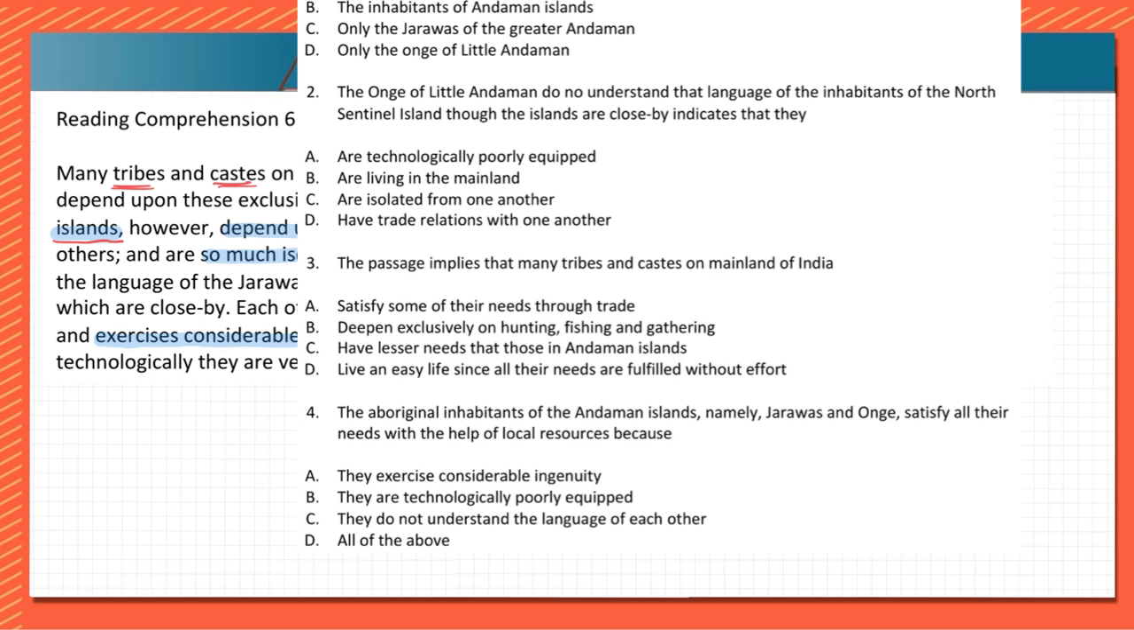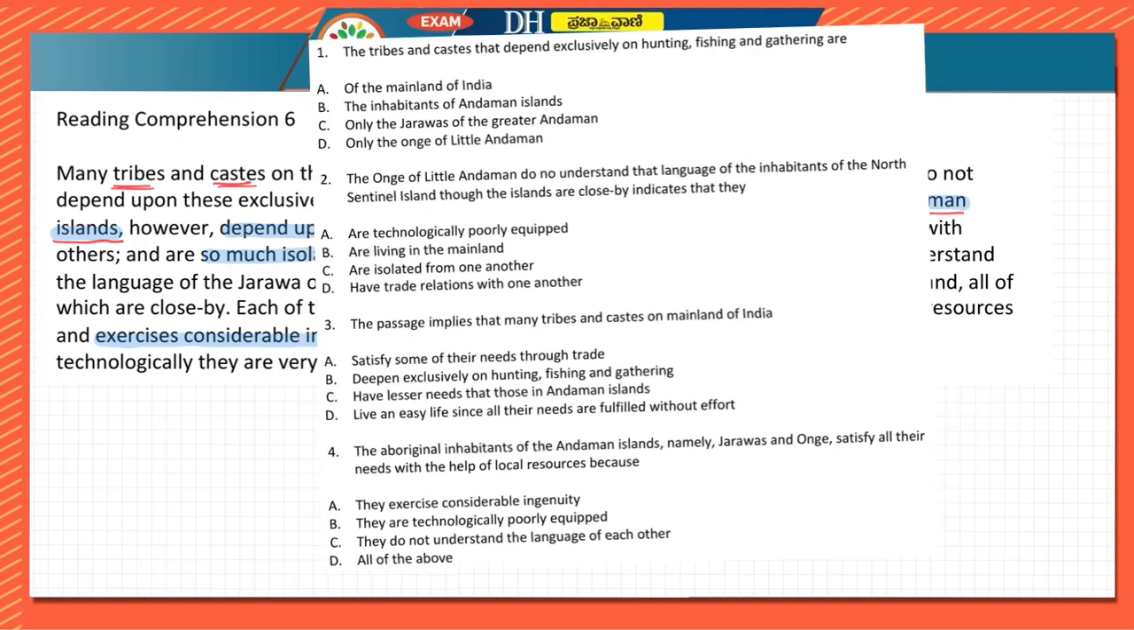Okay, but here the answer cannot be D, because they have mentioned they do not understand the language of each other. They do not understand the language of each other, but they themselves are sustainable among themselves, because they know about the resource in a really good manner. That is why they are mentioning about resource over here. If they had not mentioned about resource, then we could have given even technologically poor, okay, or the question related to language, etc. But here, because they are mentioning about local resource, the answer will be they exercise considerable ingenuity. So the answer here is A.